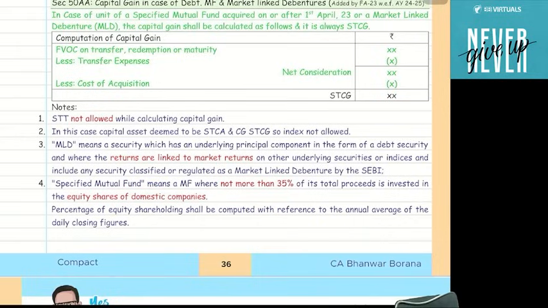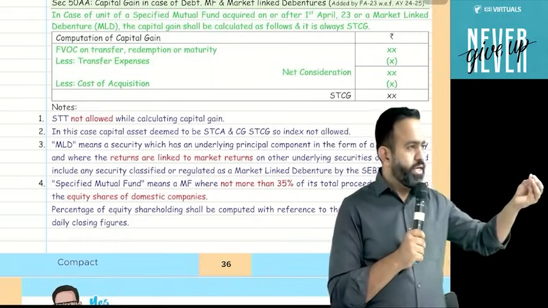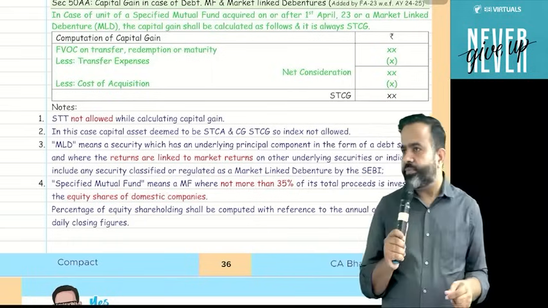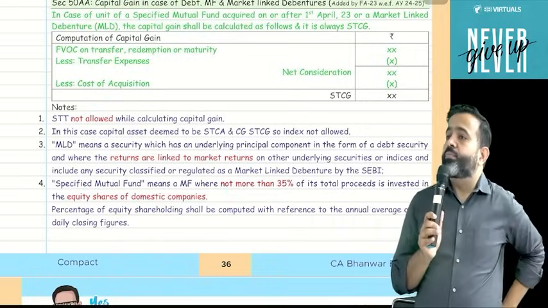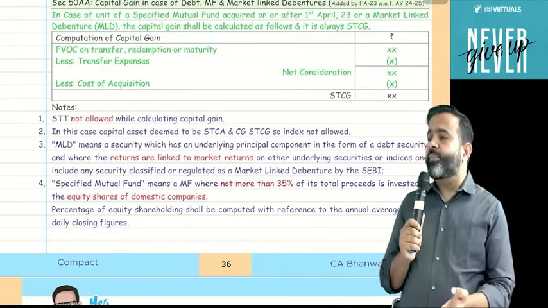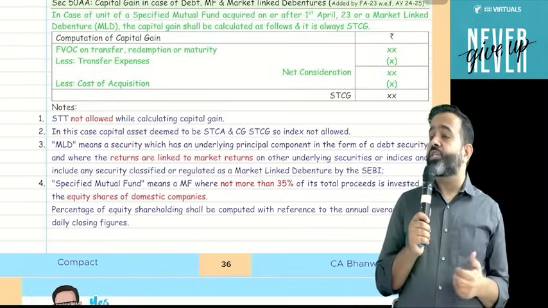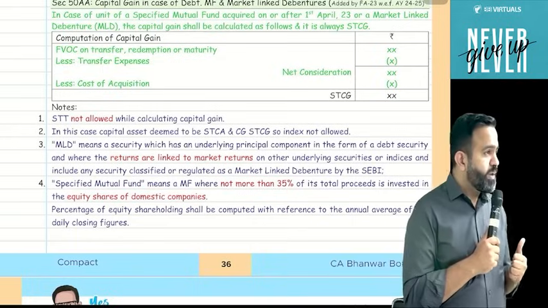So what people started planning: if you directly invest in any debt security, then you receive the interest, and that interest is taxable under income from other sources. Your tax rate is 30%. Surcharge is also applied. A high surcharge, like 37% or 25%, may apply.